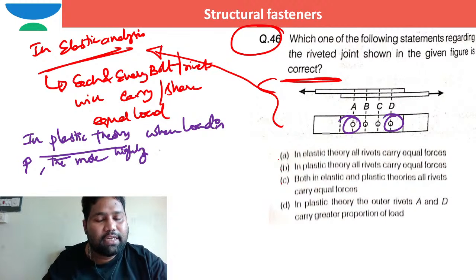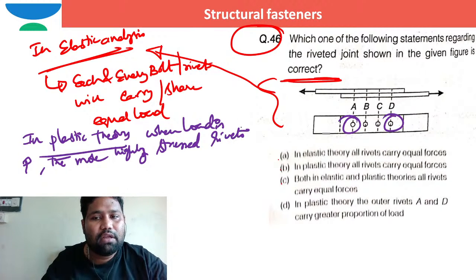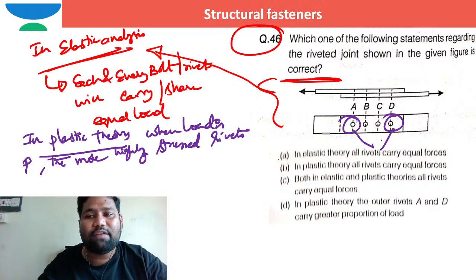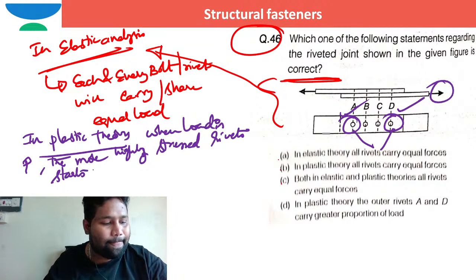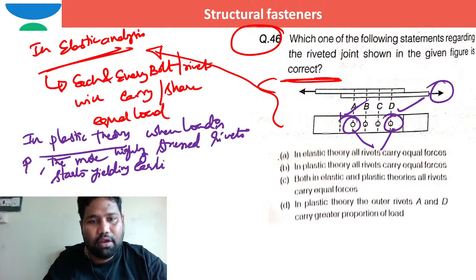What are the more highly stressed rivets? The rivets which are nearer to the applied load, which are A and D. The more highly stressed rivets start yielding earlier. There is no problem with that.